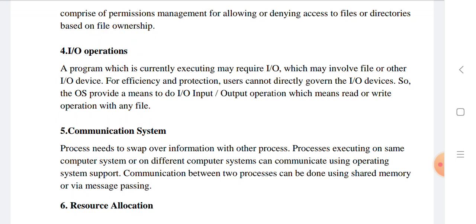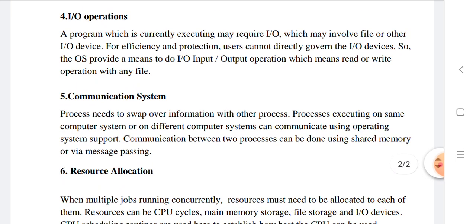The next one is I/O operations. A program which is currently executing may require I/O, which may involve a file or other I/O device. For efficiency and protection, users cannot directly govern the I/O devices. So the OS provides a means to do I/O, input or output operations, which means read or write operations with any file.